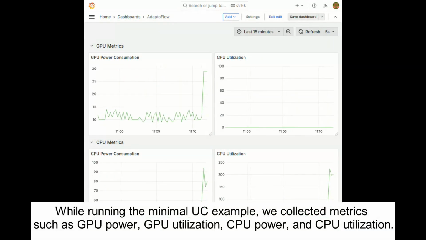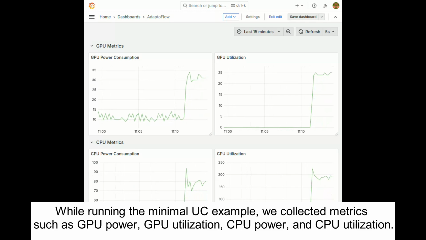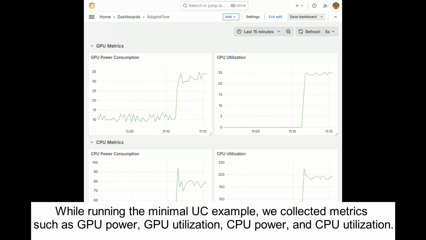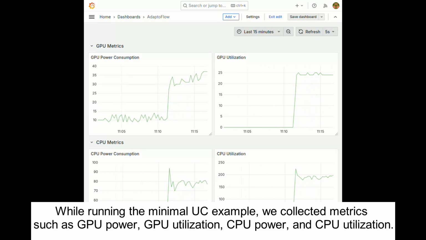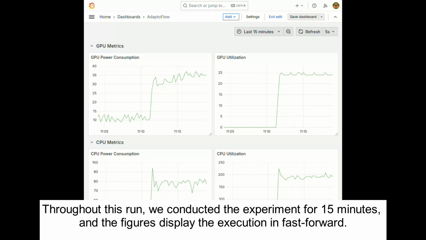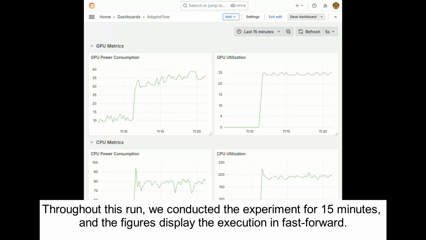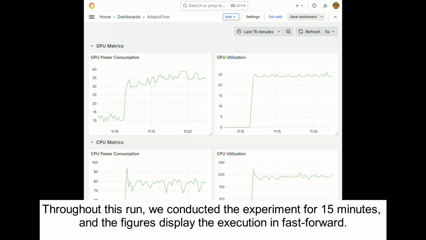While running the minimal use case example, we collected metrics such as GPU power, GPU utilization, CPU power, and CPU utilization. Throughout this run, we conducted the experiment for 15 minutes, and the figures display the execution in fast forward.